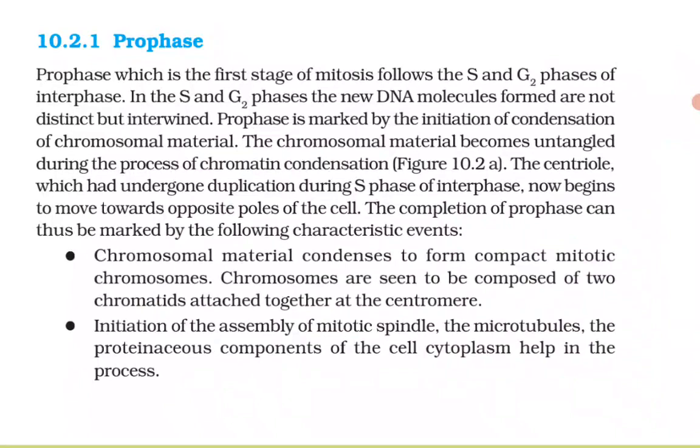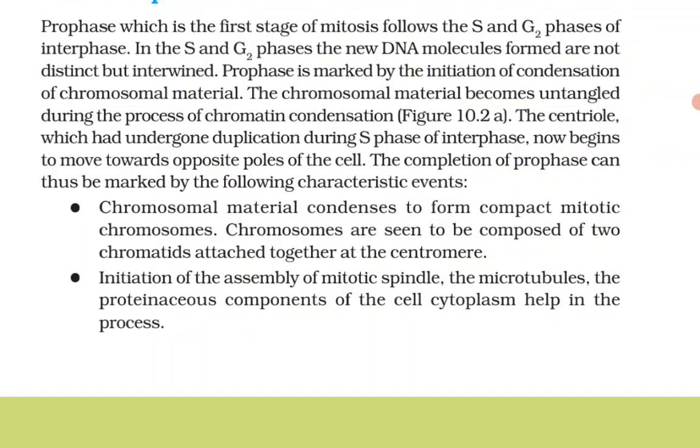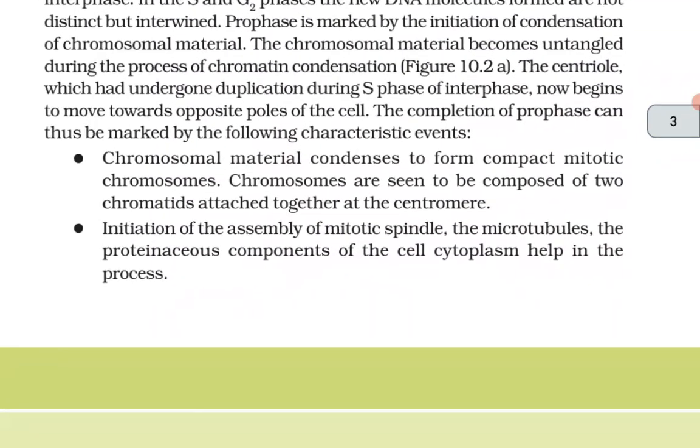The centriole, which had undergone duplication during S phase of the interphase, now begins to move towards the opposite poles of the cell. The completion of the prophase can thus be marked by the following characteristic events. Chromosomal material condenses to form compact mitotic chromosomes. Chromosomes are seen to be composed of 2 chromatids attached together at the centromere.